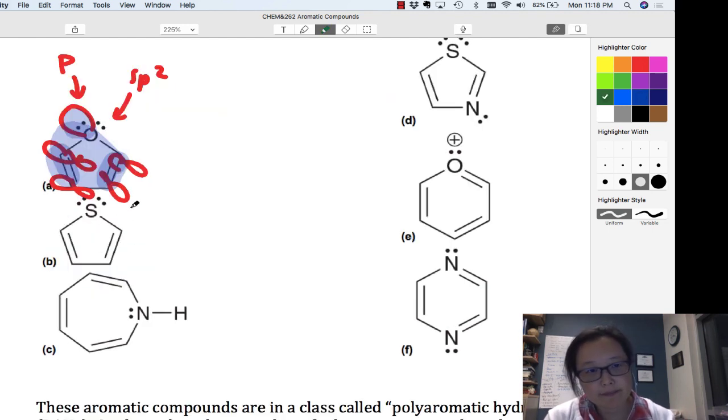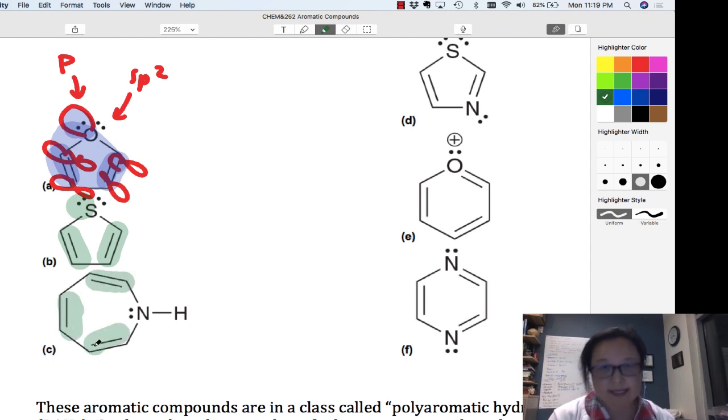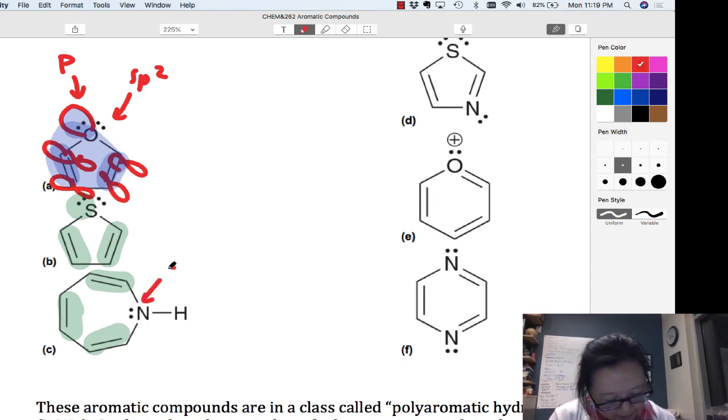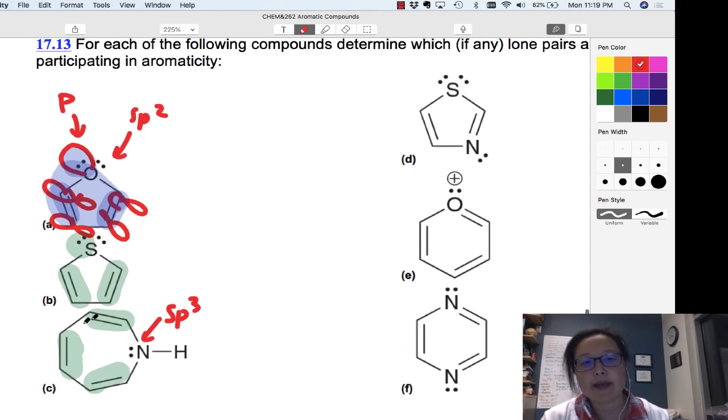All right, guys, so for part B, it's the same thing. We have 2, 4, and so I need one of these to participate in aromaticity. So this one will be in the p orbital, and then I'll have one left over for an sp2 orbital. For part C, I see that I have 2, 4, 6, so that's a Huckel number already, but they can't be conjugated or else I'll be anti-aromatic. So I don't want that lone pair involved. So I'm going to say let's keep that lone pair as an sp3, and we won't make this planar and part of a pi system. So this one will be non-aromatic overall.